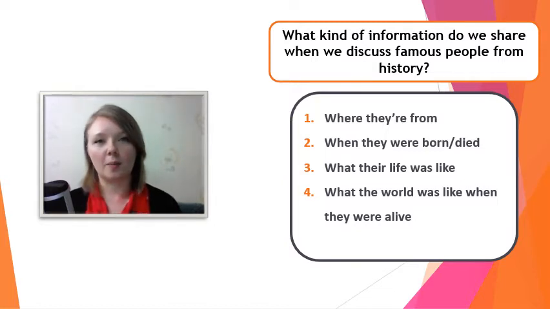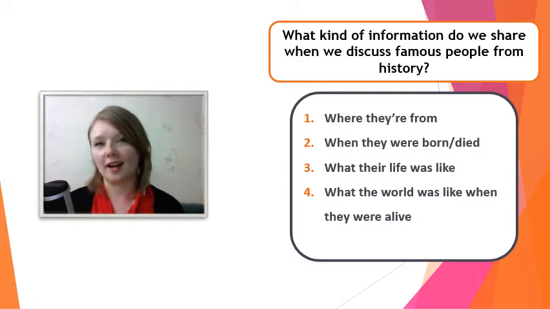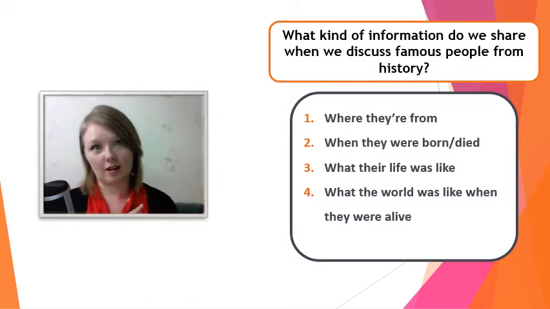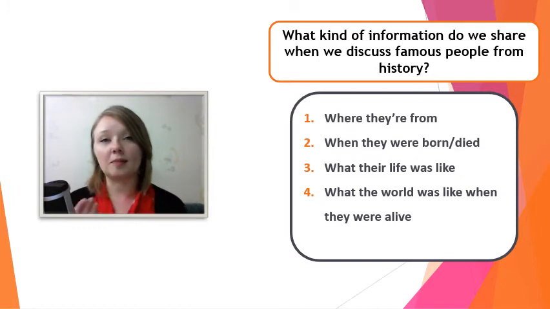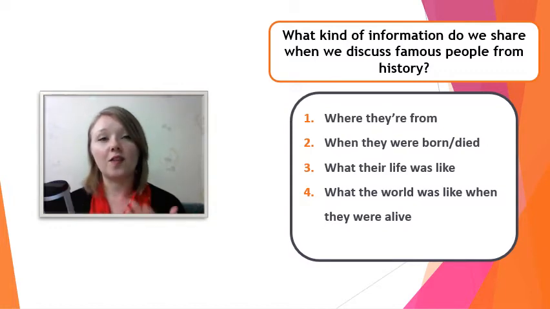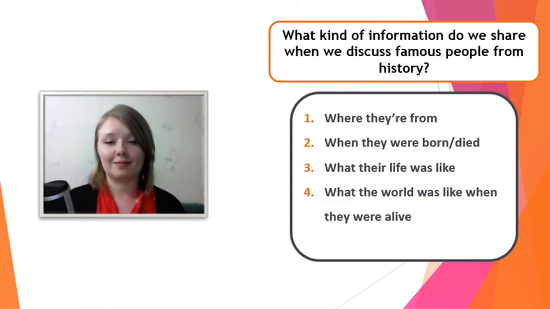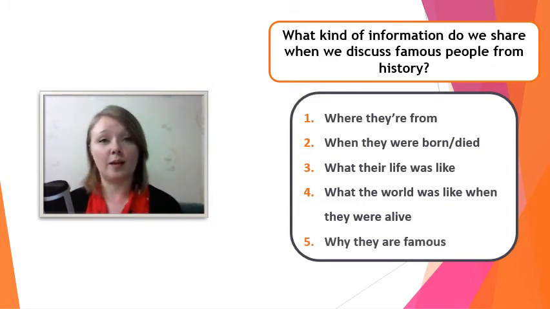Next, when we're talking about people in history, it can be very important to talk about what the world was like when they were alive. Especially if we're talking about people a very long time ago, it can be helpful to explain what was happening in the world at that time, because that can really affect why someone did the things that they did or thought the things that they thought. And finally, if we're talking about a famous person from history, of course we might want to include why they are famous. So now let's go through each of these 5 key points and learn how to talk about them in English.